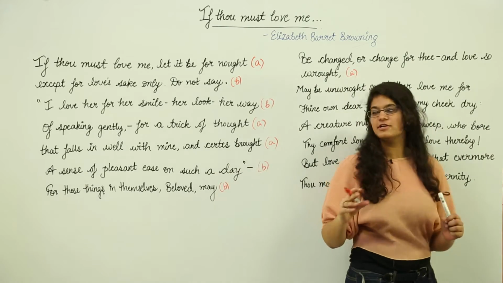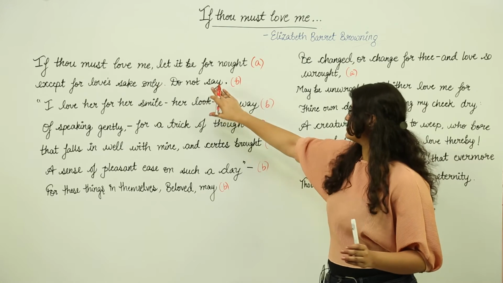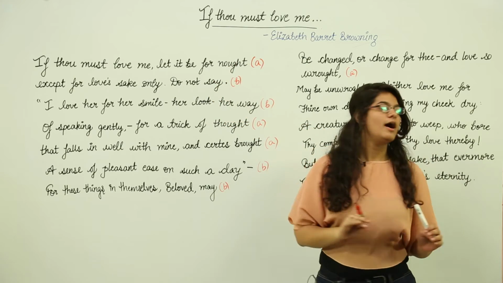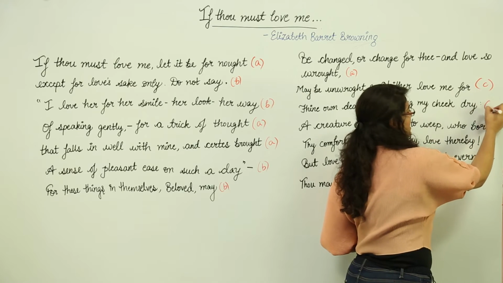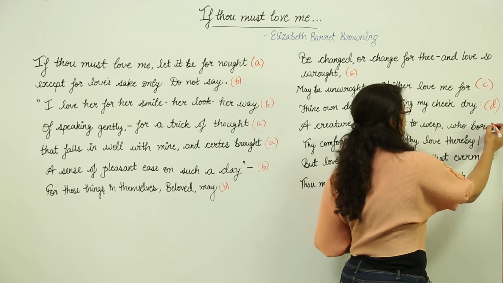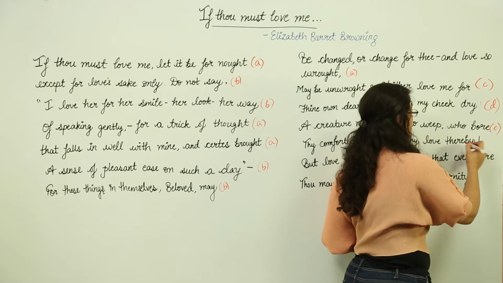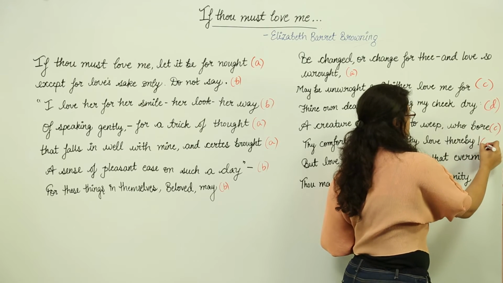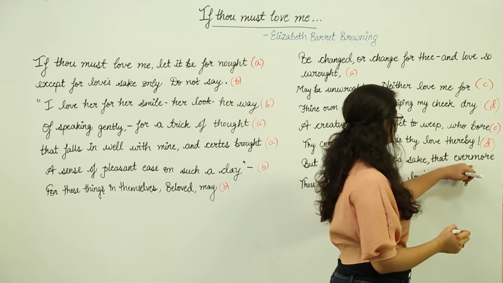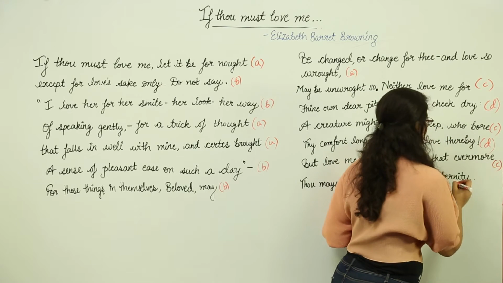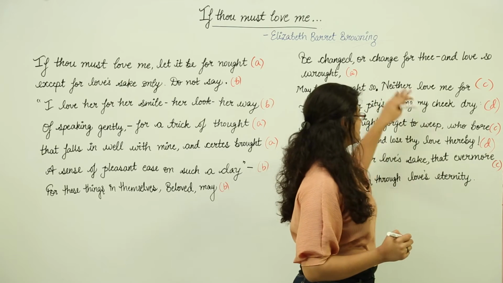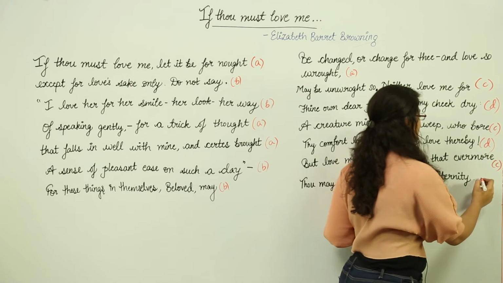Now for is different, it is not similar to say or not, either of them. So for we will use C, dry again is different, so D, bore is similar to for, so C, thereby is similar to dry, so D, and evermore is similar to bore, so C, and next eternity. It is not similar to either of these, so we will say E.